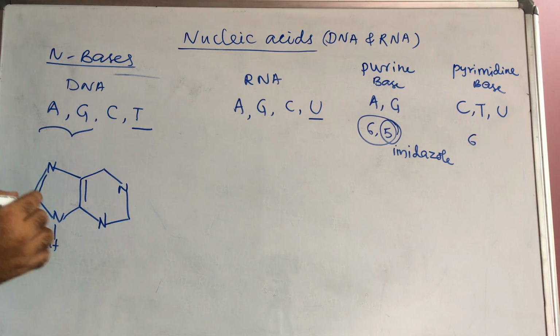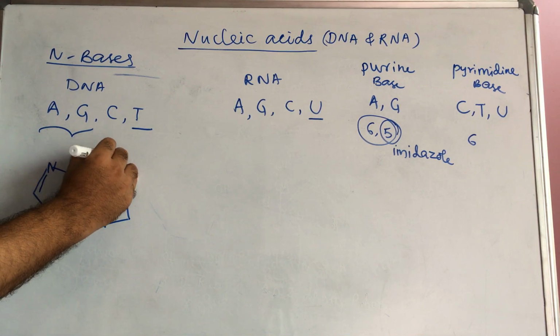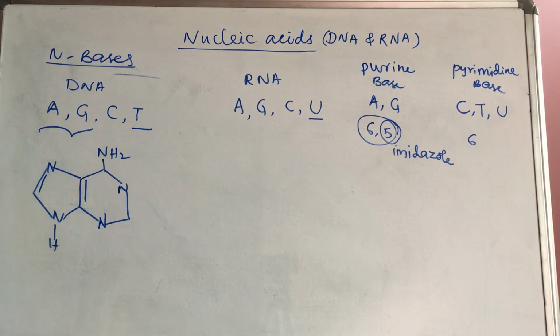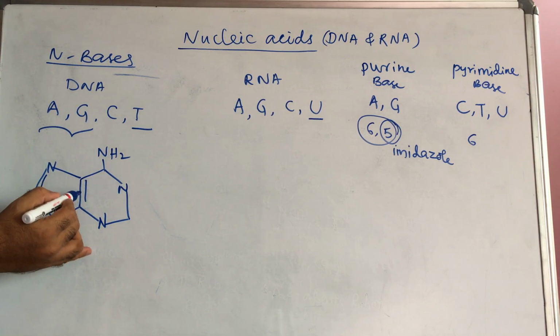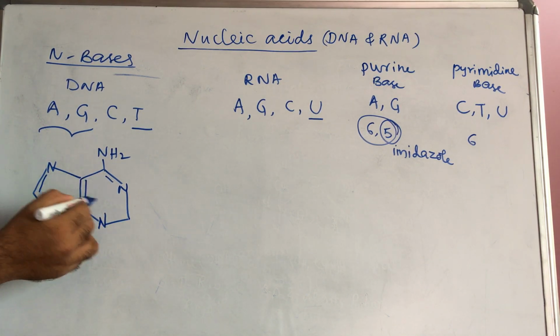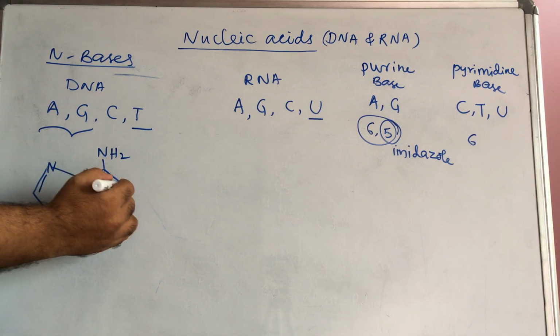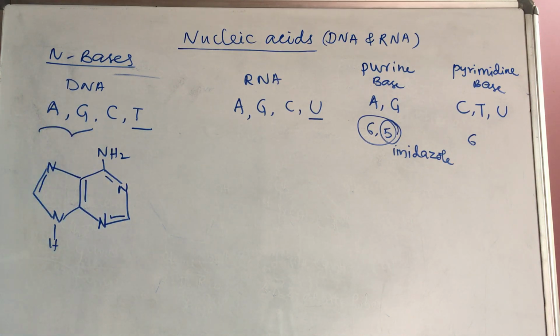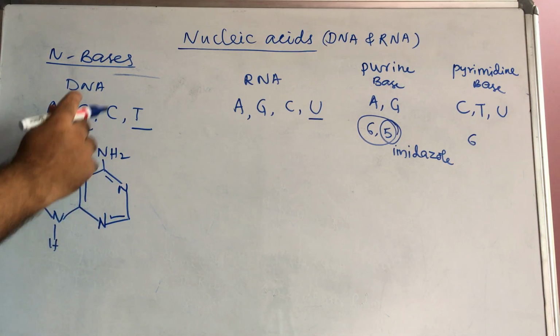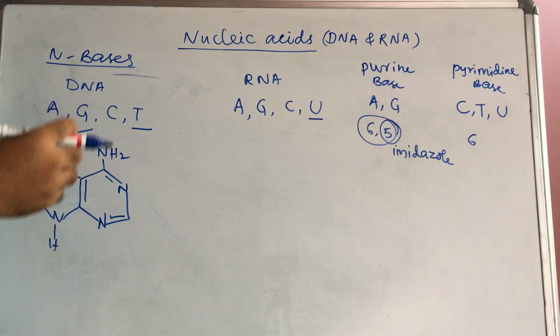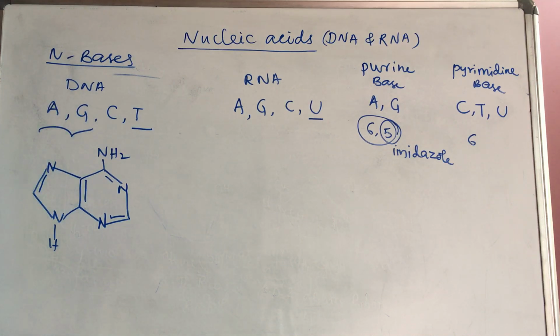In total, adenine has NH2 here. The remaining you can satisfy with double bonds, alternate double bonds. So in total it is aromatic, but it is a weaker base because these lone pairs participate in delocalization. That's why these are weaker bases, because that lone pair is not available for donating to the electrophile.